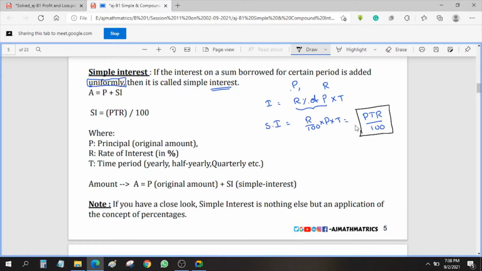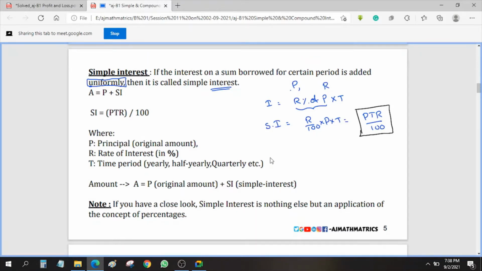So PTR by 100 is nothing but R percent of P into the time. That is PTR by 100, which we call simple interest. So simple interest is equal to simply PTR by 100. P is the principal amount, R is the rate of interest, T is the time period.